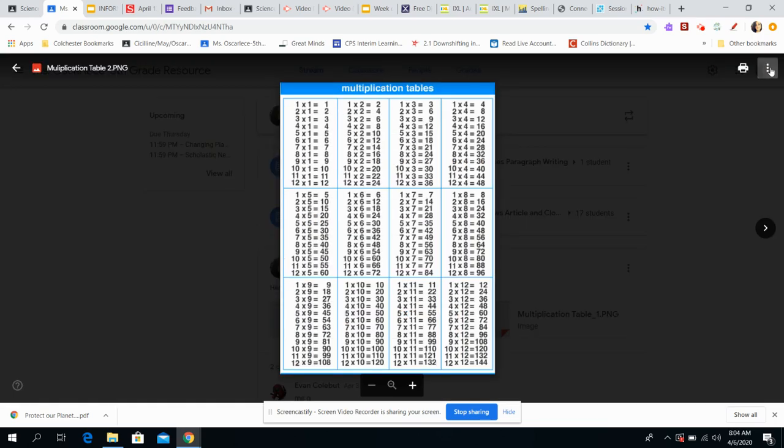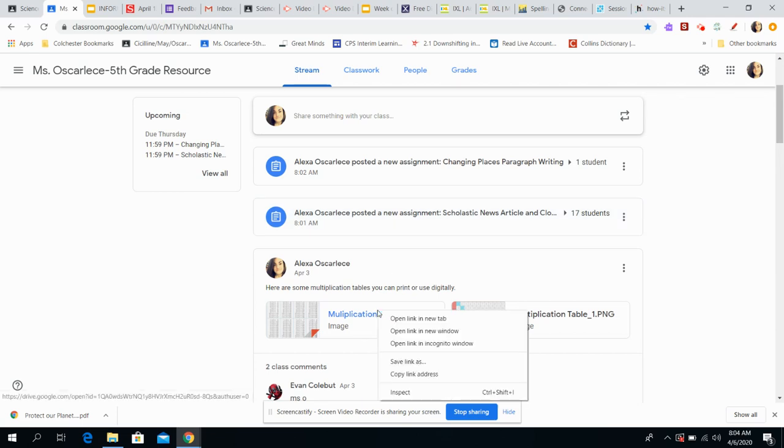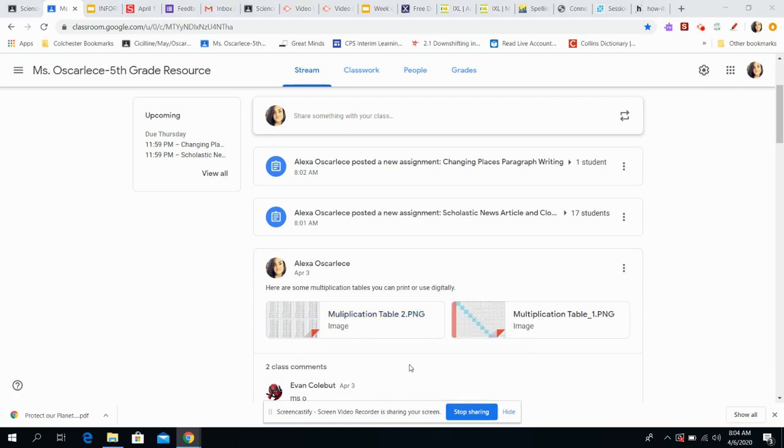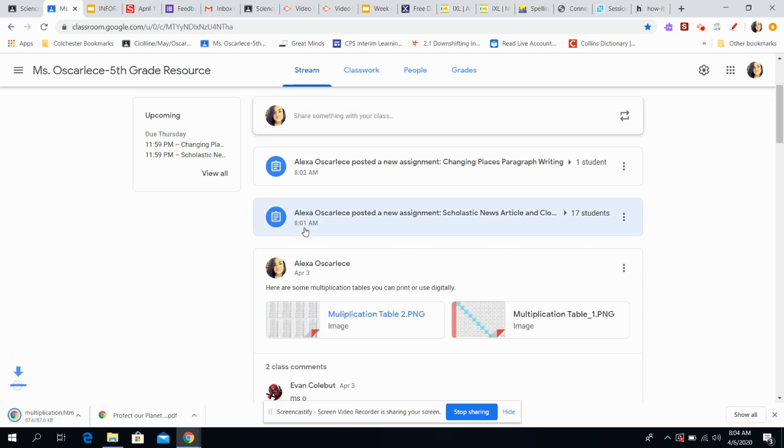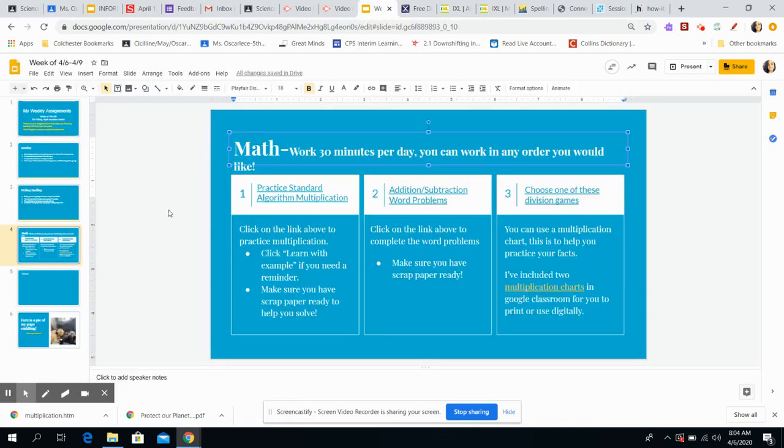I think if you want to save it, nope. If you click with 2 fingers or right click, when you click save link as, you should be able to save it to your desktop. But if that's confusing, don't worry about that right now. I don't want to throw too much at you. I just want you to be prepared.